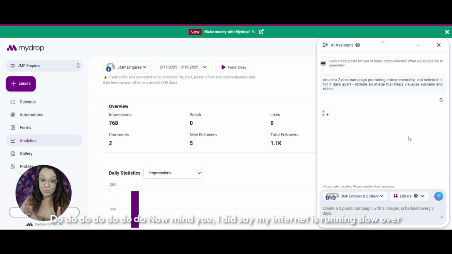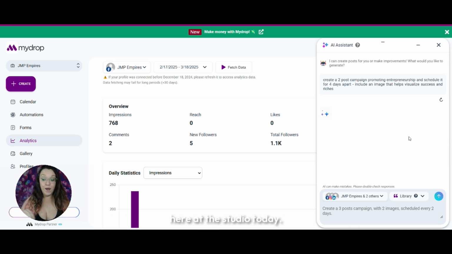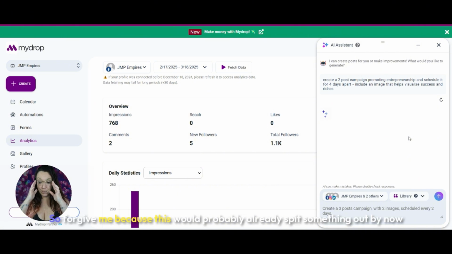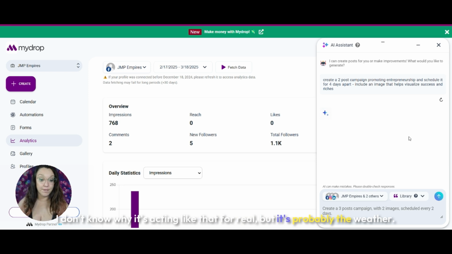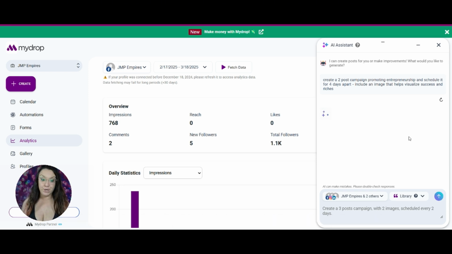Now, mind you, I did say my internet is running slow over here at the studio today. So forgive me, because this would probably already spit something out by now if I was at my home computer. I don't know why it's acting like that, but it's probably the weather. It's been schizophrenic lately.